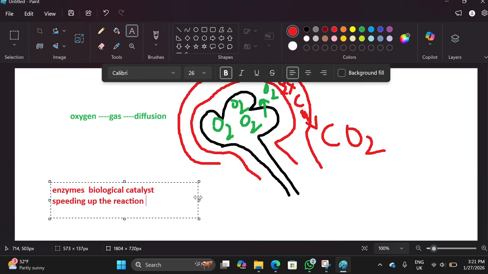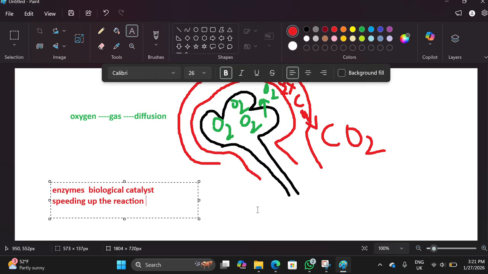Without enzymes acting on the reactions happening in our body, it is useless. So enzymes speed up reactions without being consumed. Carbon dioxide will be made, and then ultimately this carbon dioxide will go outward into the environment when we exhale. This is all about exhalation, and the enzyme is there.